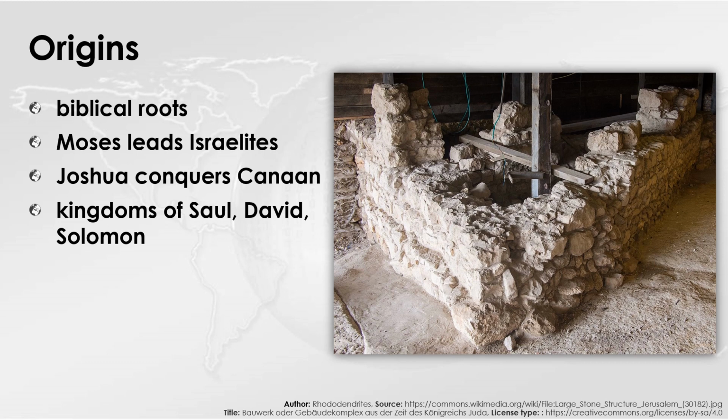According to biblical tradition, Moses led the Israelite people out of Egyptian slavery, and his successor Joshua conquered the land of Canaan, which later became known as Israel. Over the years, various kingdoms were established here, including the United Kingdom under Saul, David, and Solomon, as well as the separate kingdoms of Israel and Judah after the split.